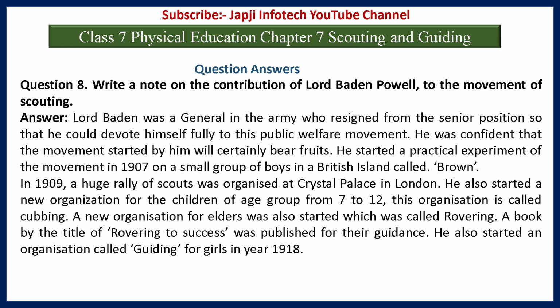This organization is called Cubbing. A new organization for elders was also started, which was called Rovering. A book titled Rovering to Success was published for their guidance. He also started an organization called Guiding for girls in the year 1918.